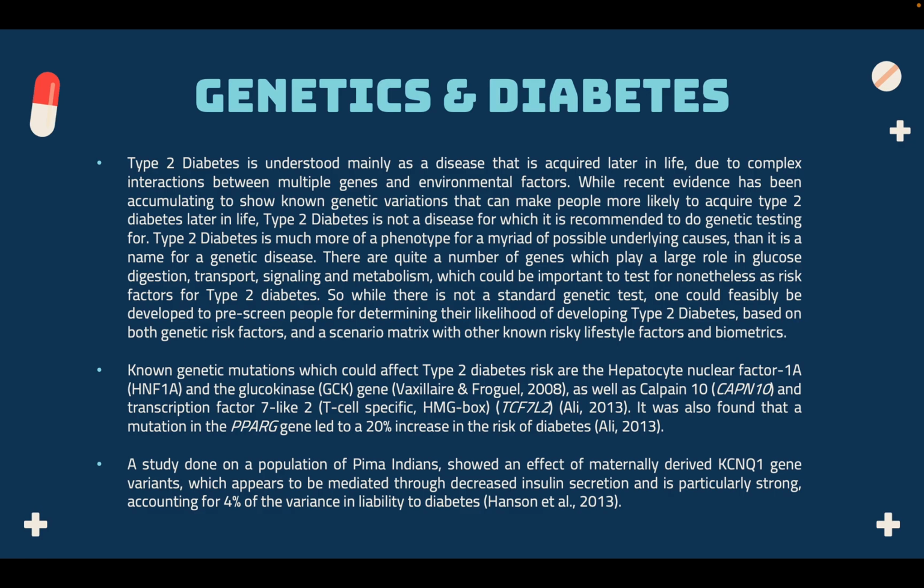Known genetic mutations which could affect type 2 diabetes risk are the hepatocyte nuclear factor 1A and the glucokinase gene, as well as calpain 10 and transcription factor 7 like 2. It was also found that a mutation in the PPAR-G gene led to a 20% increase in the risk of diabetes. A study done on a population of Pima Indians showed an effect of maternally derived KCNQ1 gene variants, which appeared to be mediated through decreased insulin secretion and is particularly strong, accounting for 4% of the variants in liability to diabetes.